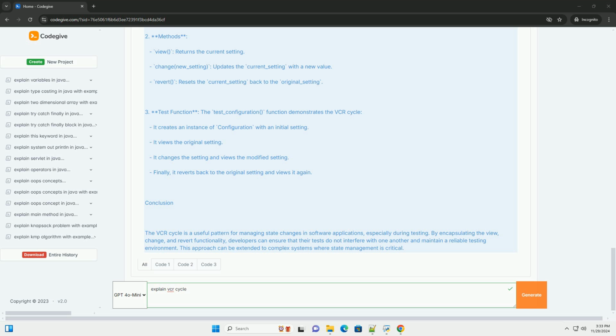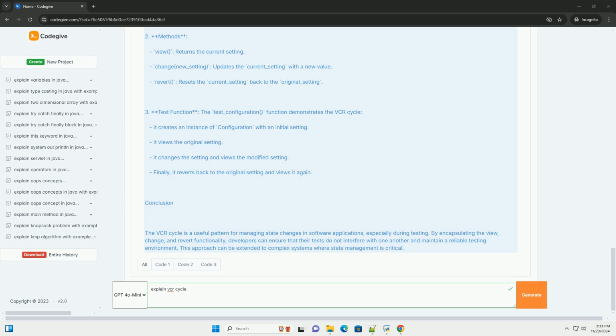Configuration class. This class represents a simple configuration setting. It has original_setting, which stores the original setting value for later use, and current_setting, which stores the current value of the setting. It has 2 methods. view returns the current setting. change(new_setting) updates the current_setting with a new value. revert resets the current_setting back to the original_setting.